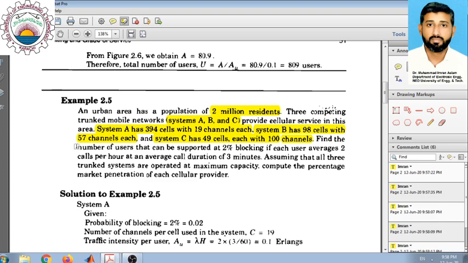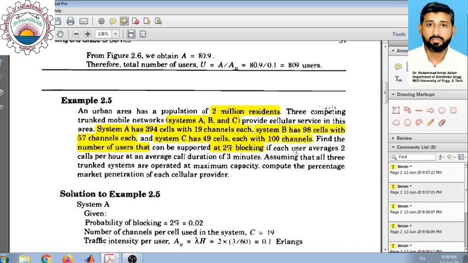We want to find the number of users for this particular case, where we want to have a probability of blocking of 2%. Probability of blocking of 2% indicates that this system is actually an Erlang B system, because in that case we are interested in looking at the blocking probability, not the delay probability.